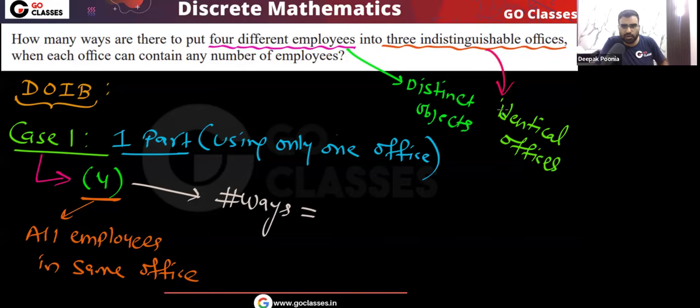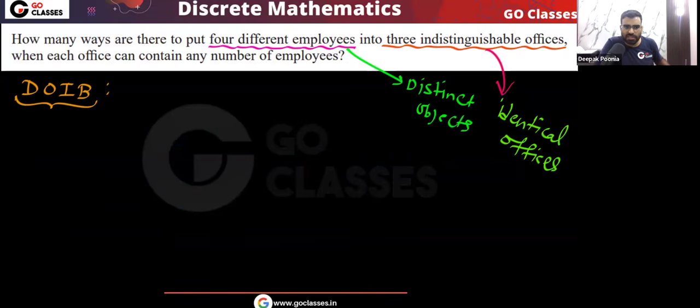Can I say that will be 3 because you have 3 offices? All the employees are going to the same office. So can I say number of ways will be 3 because there are 3 offices? No, all the offices are identical. So you can go into any office. It does not matter. All the offices are identical. So the number of ways, that will be only 1. That's it. Okay. Now let's see the case 2.